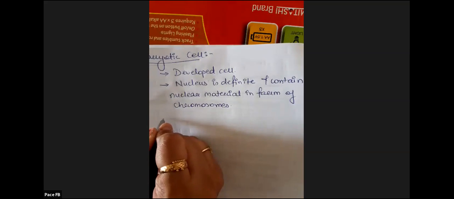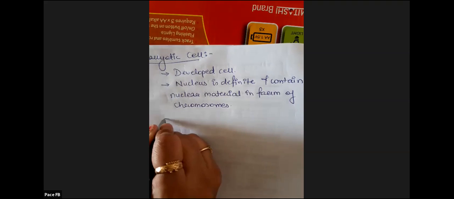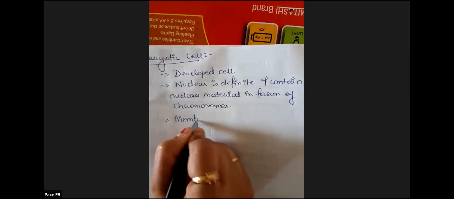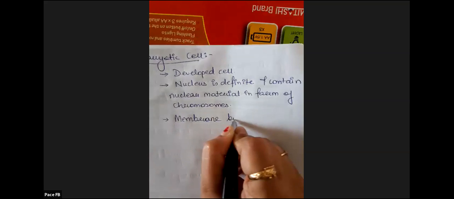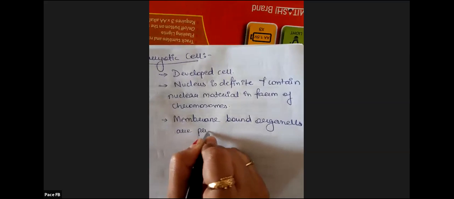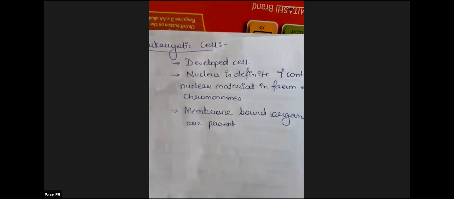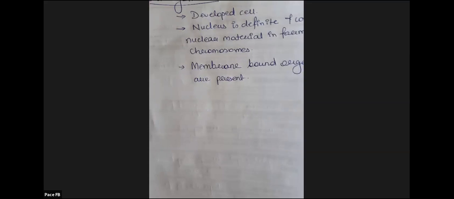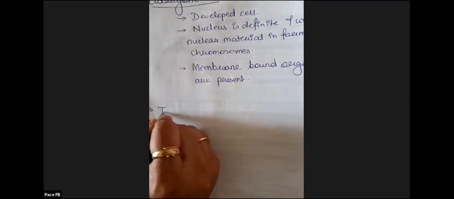Second, next thing, in the eukaryotic cell, membrane bound organelles are present. So mitochondria, Golgi, ER, all these membrane bound organelles are present in the eukaryotic cell. Is it clear? Fine. Now we move on to different types of cell.